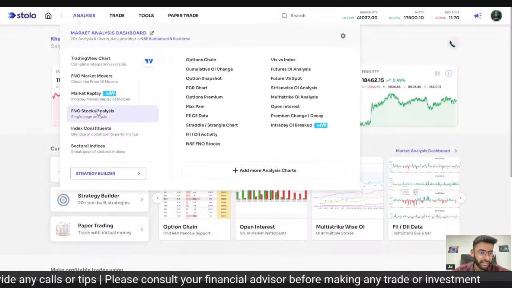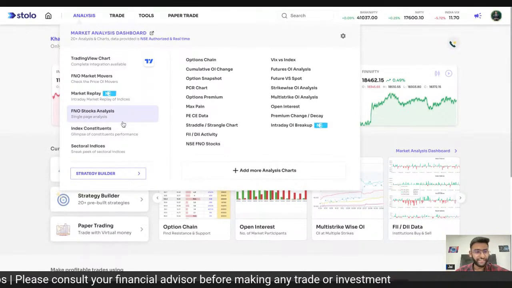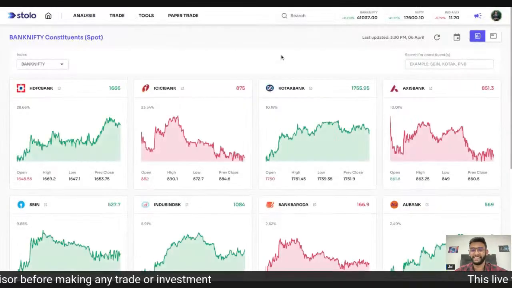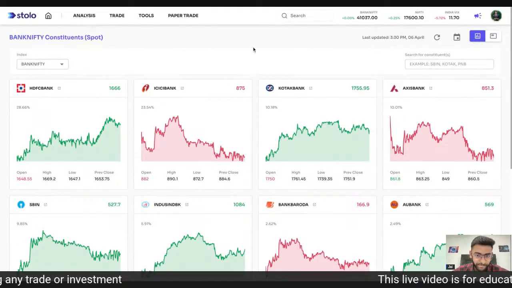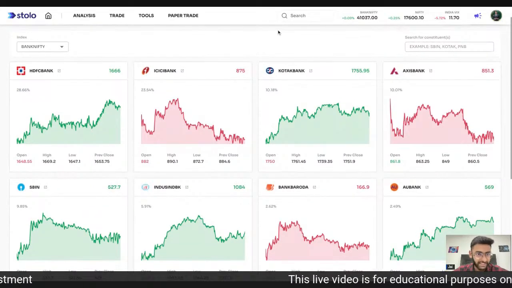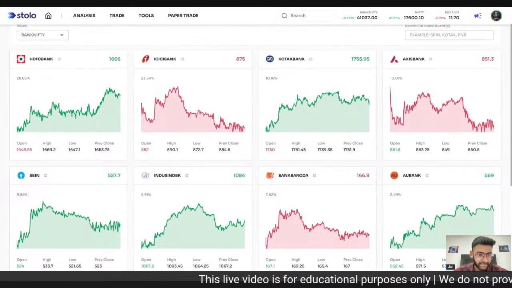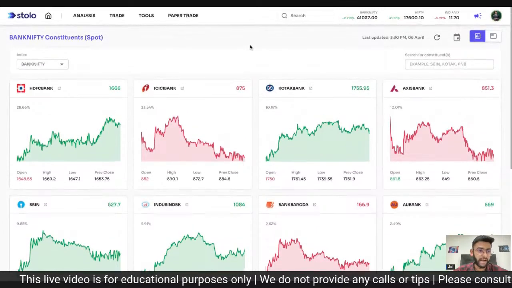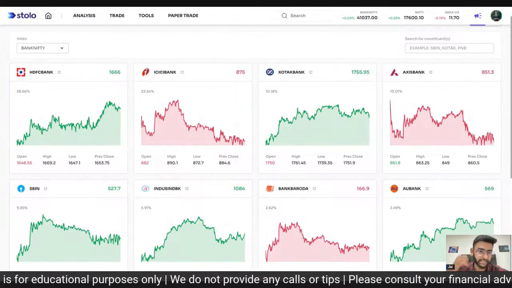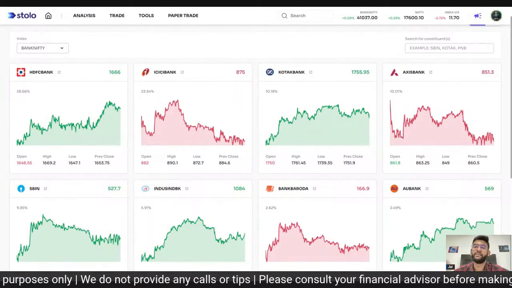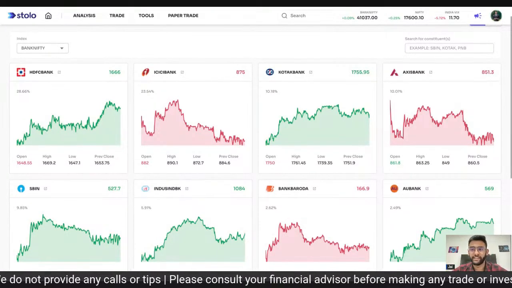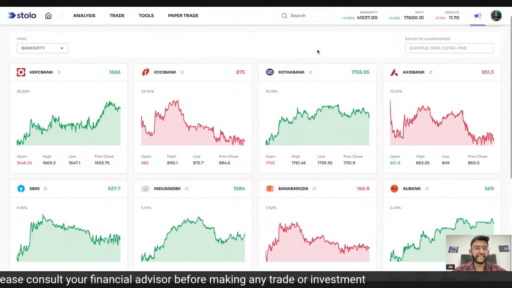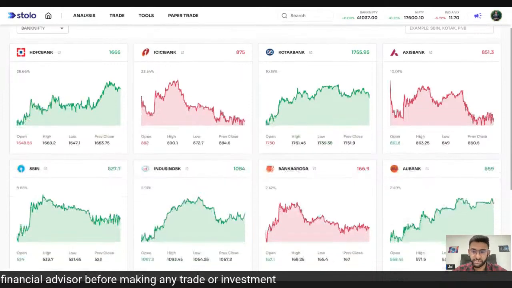We will make it a little different today and start with the index constituents and see how the banking sector was today, right? As you can see here, these were the banks that are the constituents of Bank Nifty, right? You can see HDFC has 28%, and we've actually made another video which you can check on our YouTube channel about the direct impact of the constituents, right?